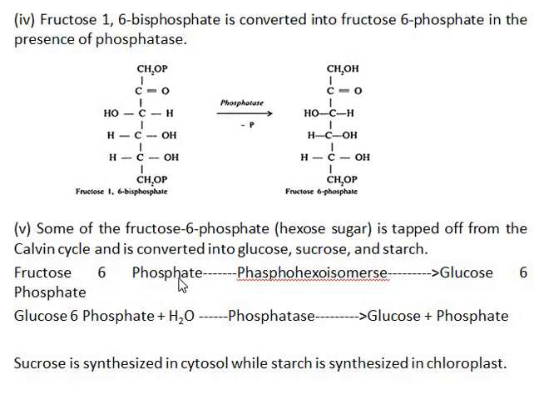The fructose 6-phosphate is converted into glucose 6-phosphate by phosphohexose isomerase. Then glucose 6-phosphate reacts with water and, in the presence of phosphatase, is converted into glucose and phosphate. Sucrose is synthesized in the cytosol, while starch is synthesized in the chloroplast.